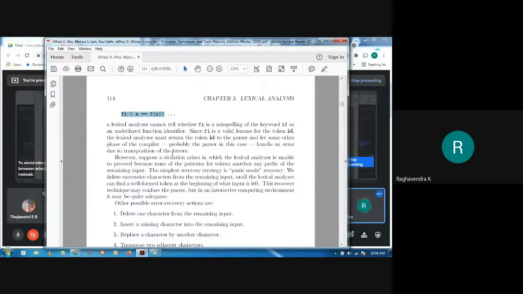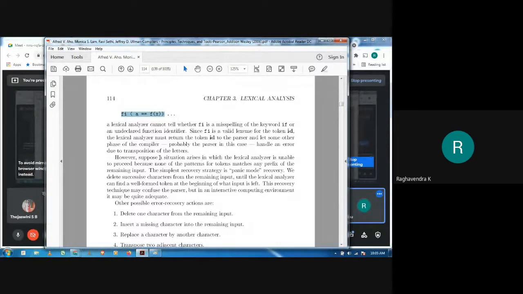Or if it does not know what exactly to do with a particular character or an input, then what happens is our lexicon analyzer would not be able to scan or give back the token to the syntax analyzer, right? So in those cases, the lexicon analyzer has to recover and it has to produce tokens for our syntax analyzer. Okay, so how exactly is it going to do that?